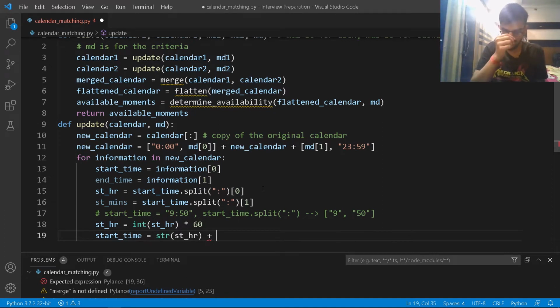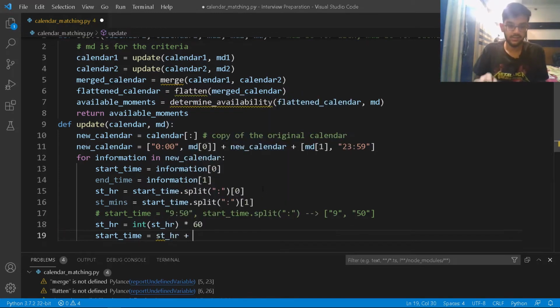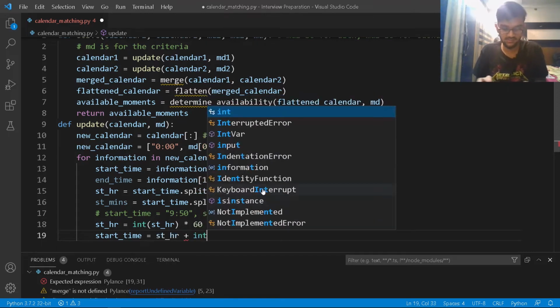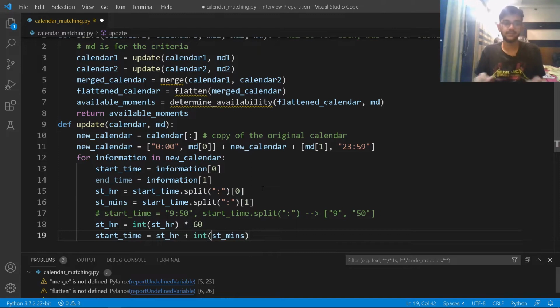And now, okay, let me just correct this. I think start time will be basically start time hour, plus the minute hand, right? So it should be simply int of start time minutes. I messed up on that part, right? So 9:35 was actually 35 minutes, but hey, it's okay.